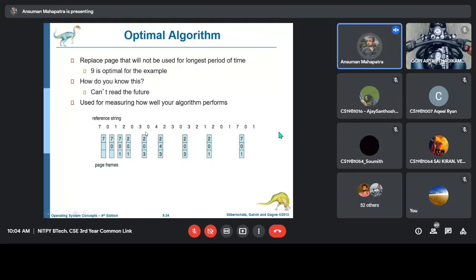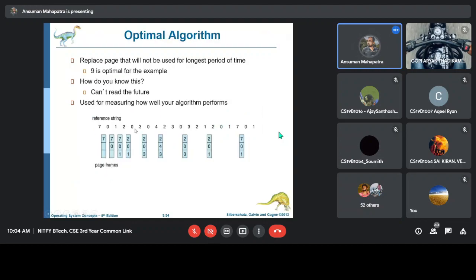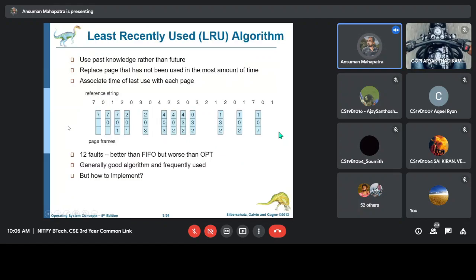Next is LRU. We have already read LRU in computer organization. It is the same thing. We have to use past knowledge rather than future knowledge. The optimal algorithm says that you have to check the future, but the future is not available, so we will gain our insight from past knowledge. We will replace the page which was used a long time before, the one that is not used recently, the least recently used page.